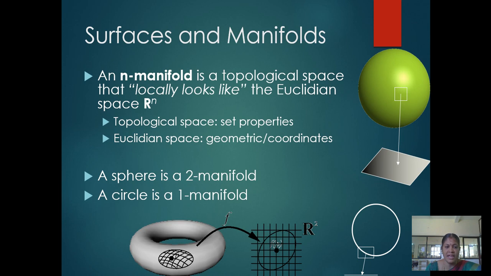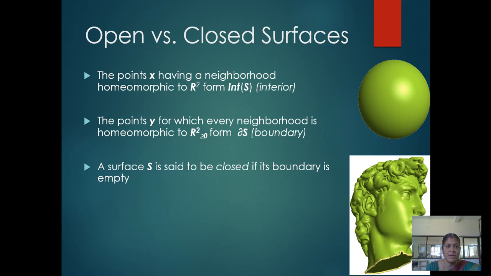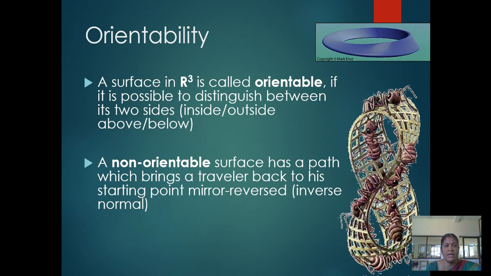A sphere is a two-manifold. A circle is a one-manifold. Some examples: open and closed surfaces. The point X has a neighborhood homeomorphic to R squared, so it forms the interior. The point Y has a neighborhood homeomorphic to R squared with y greater than or equal to 0, so it forms the boundary. A surface is said to be closed if its boundary is empty.